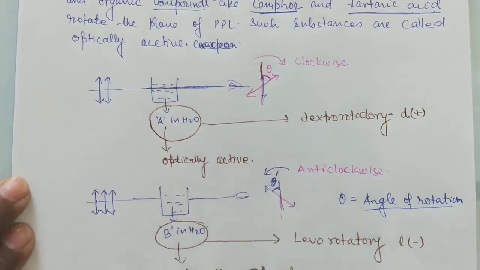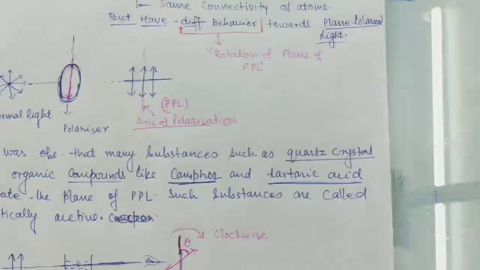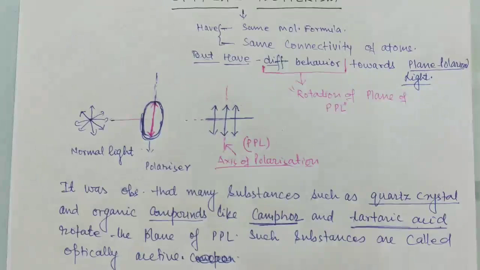This angle of rotation depends on various factors. The measurement of this optical activity is made by an instrument known as a polarimeter.